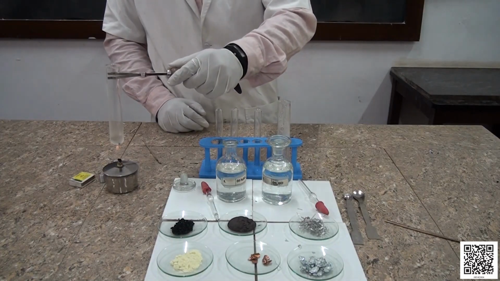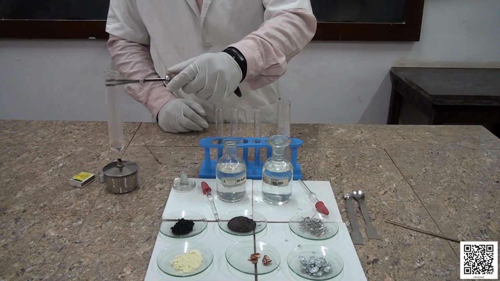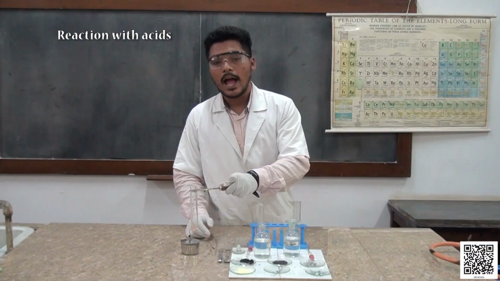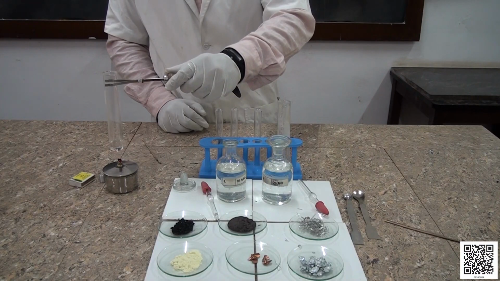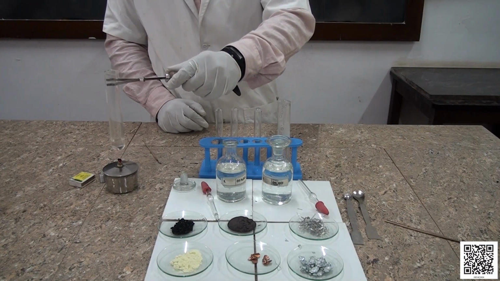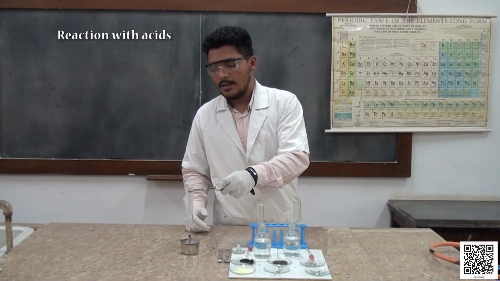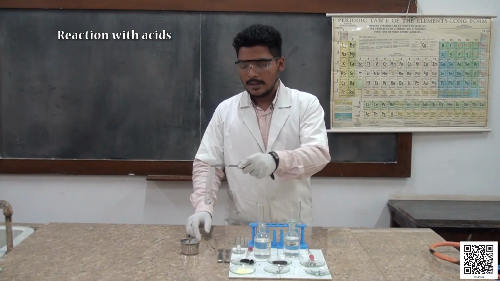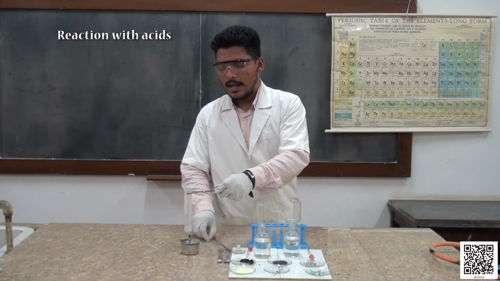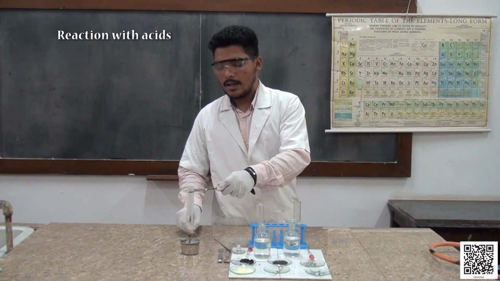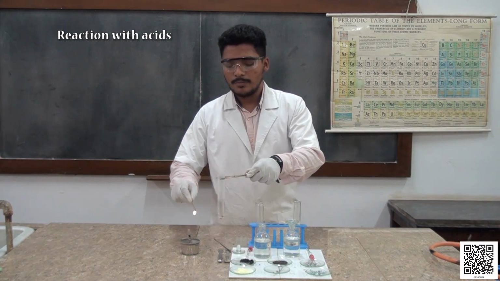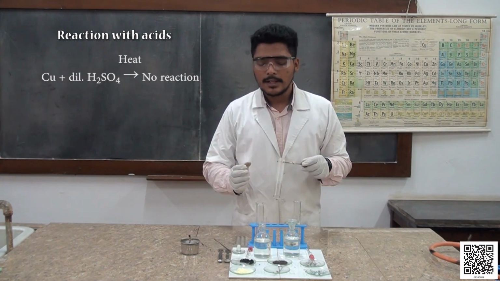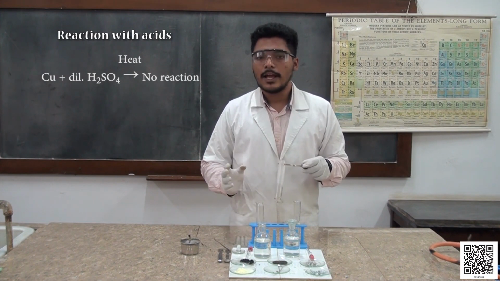We are going to heat this mixture of dilute sulfuric acid and copper. If you now observe, there is evolution of bubbles, and I am going to bring a burning splinter near the mouth of the boiling tube. Copper does not react with dilute sulfuric acid.